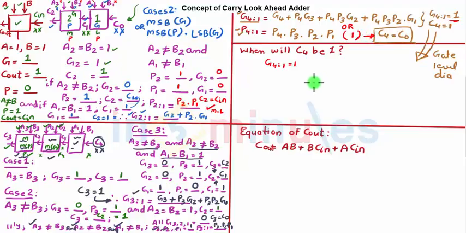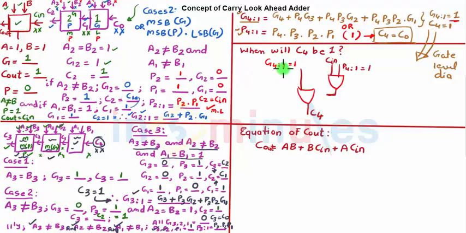So very simple. Let's quickly draw this. It's nothing but our OR and AND gates only. Let's see if that makes sense to you. So this is P4 to 1. If P4 to 1 is equal to 1, you want your output to be equal to Cin. So if Cin is equal to 0, the output would be 0. It's an AND gate. If Cin is equal to 1, your output is going to be equal to 1. And if G4 to 1 is 1, then your C4 will be equal to 1.